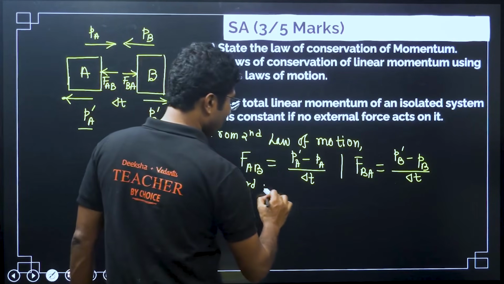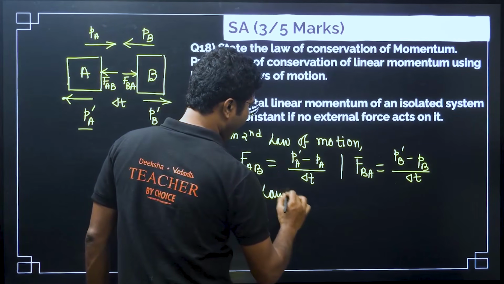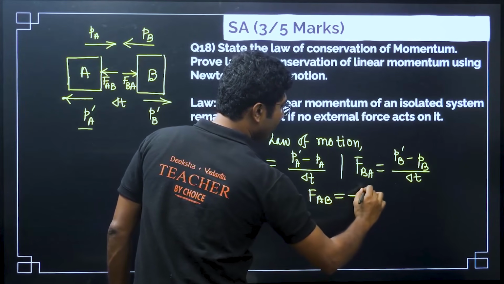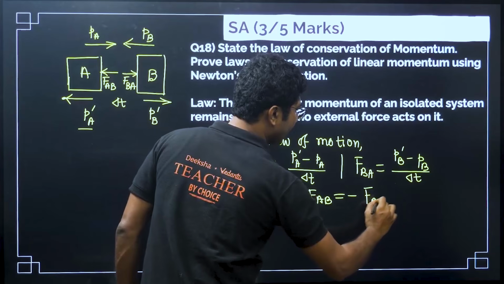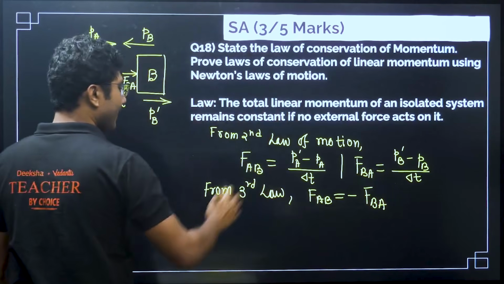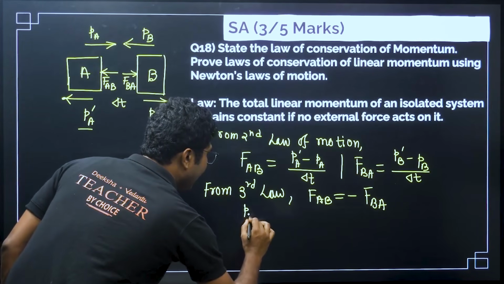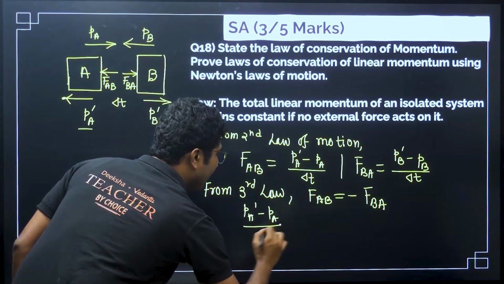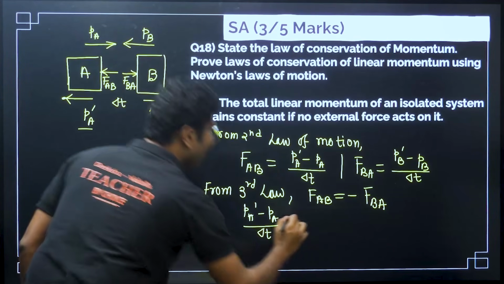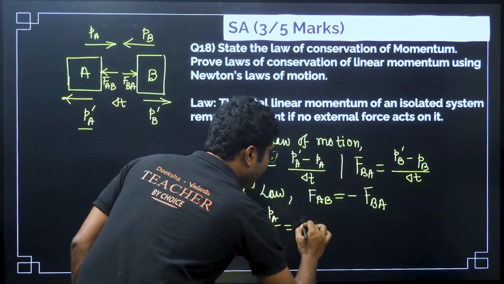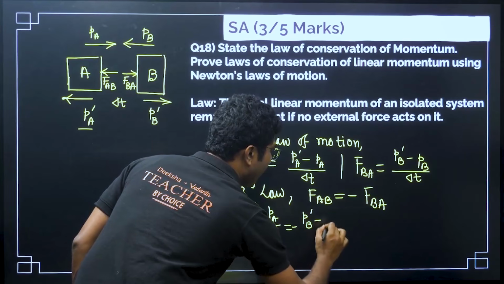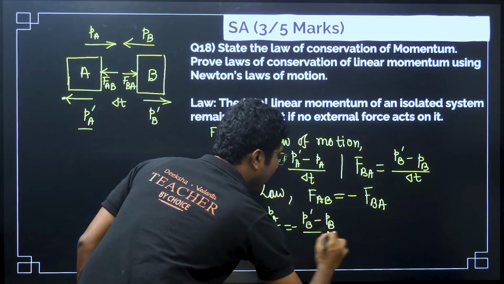So from the third law, F AB must be equal to minus force BA, right? Now, put the values. PA dash minus PA by delta t equals PB minus PB dash, that is minus PB dash minus PB, by delta t.